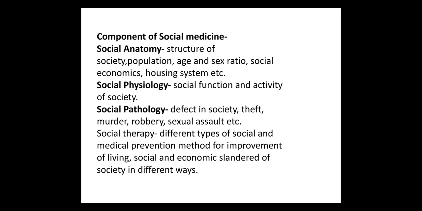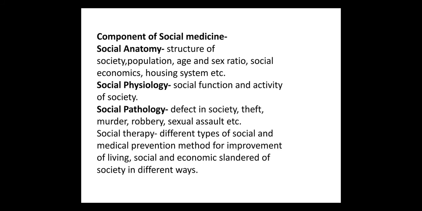Components of social medicine. Social anatomy: structure of society, population, age and sex ratio, social economics, housing system, etc. Social physiology: social function and activity of society.